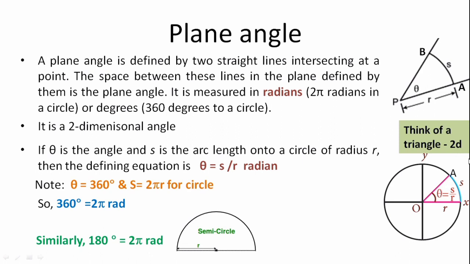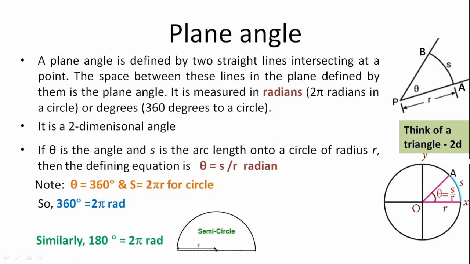So plane angle is a two-dimensional angle. Now consider a circle, which is also shown on the right side bottom. Consider a line AO making an angle theta with axis OX and having an arc length S. Then we define plane angle theta as theta is equal to arc length by radius.